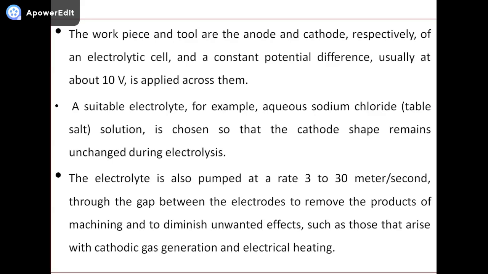The workpiece and the tool are the anode and cathode respectively of the cell, and a constant potential difference, usually about 10 volt, is applied across them. A suitable electrolyte, for example here sodium chloride solution, is chosen so that the cathode shape remains unchanged during the electrolysis. The electrolyte is also pumped at the rate of 3 to 30 meter per second through the gap between the electrodes to remove the product of machining and to diminish unwanted defects such as those that arise with cathodic gas generation and electrical heating.